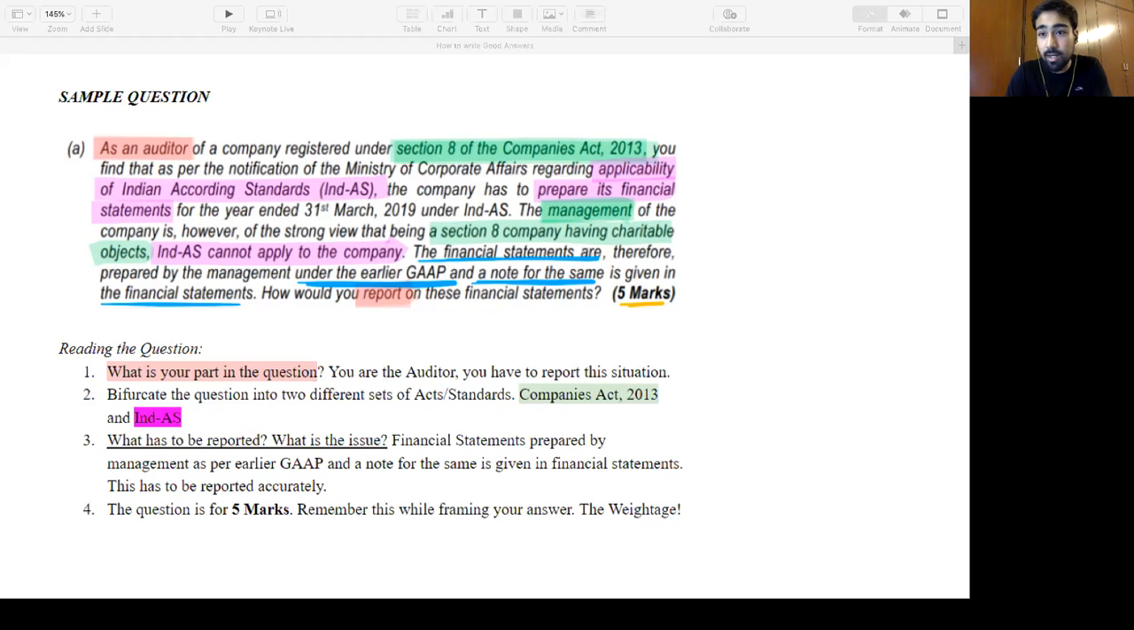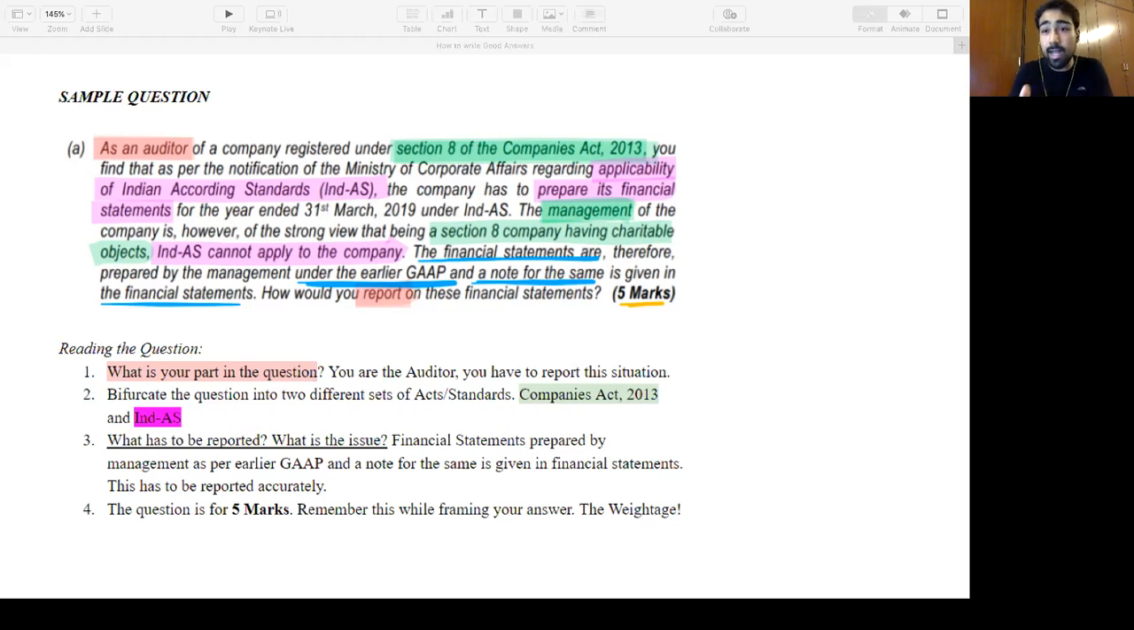Okay, this is a 5-mark question. So the point comes, how do I read this question? I talked about all the context you should cover. There is a storyline in the question, right? You're an auditor. This is a Section 8 company. It should do this as per the MCA. Management thought we should do this. Management did this. What will you do, right? There's a storyboard in the question.